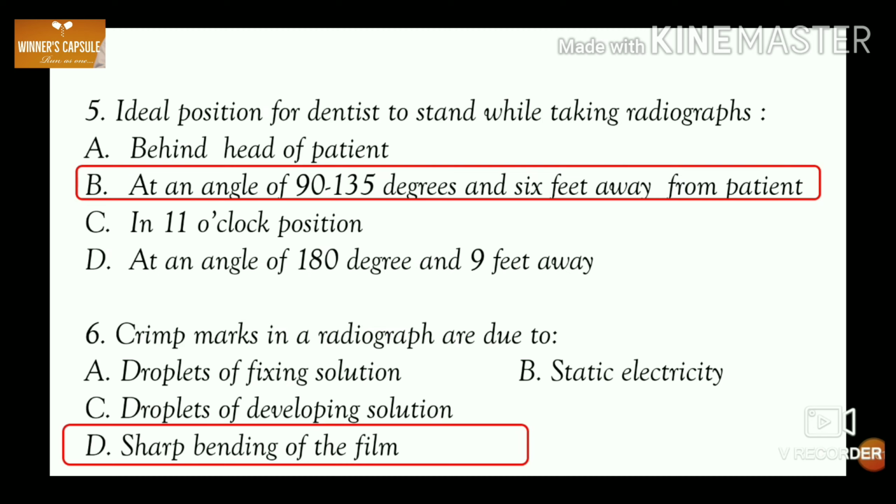Crimp marks in a radiograph occur due to excessive application of pressure on the film, whereas droplets of fixing solution before developing cause light spots on the film, and droplets of developer before processing cause dark spots, and static electricity causes dark lines with a tree-like image. So crimp marks in radiographs are due to sharp bending of the film.